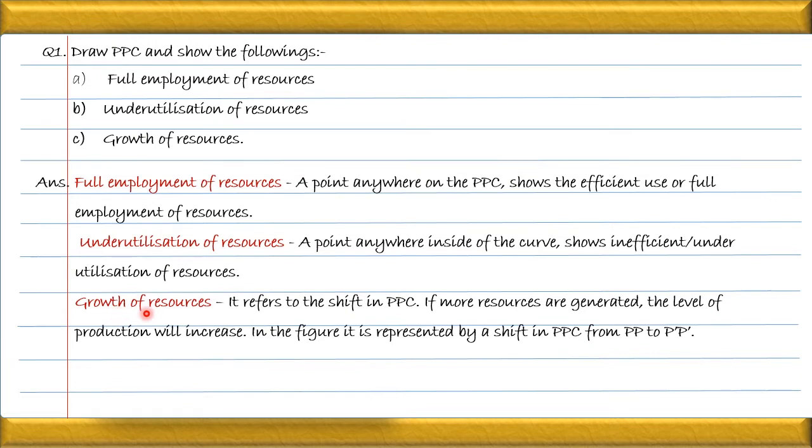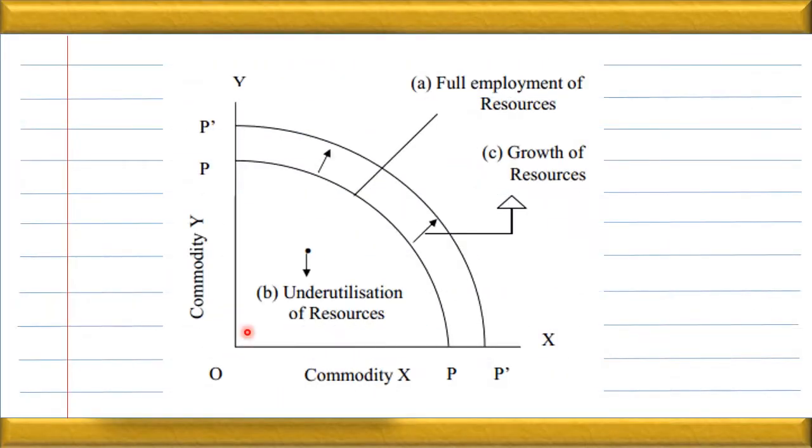Next is growth of resources. Growth of the resources means the point should be outside the PPC curve. It means overutilization of resources. The graph will be like this one. The point on the PPC curve, this is the PPC curve PP, shows the fuller employment of resources, and the point inside the PPC curve, this is the point which we can see inside the PPC, that is the underutilization of resources.